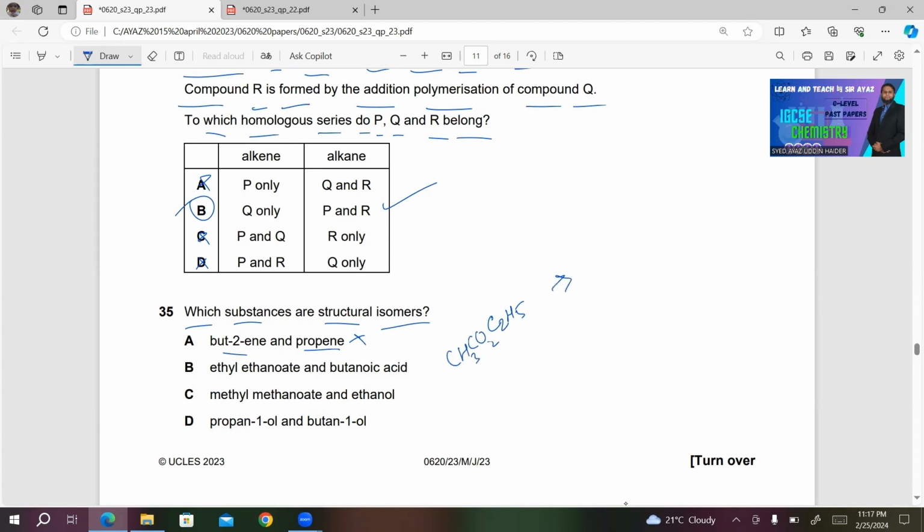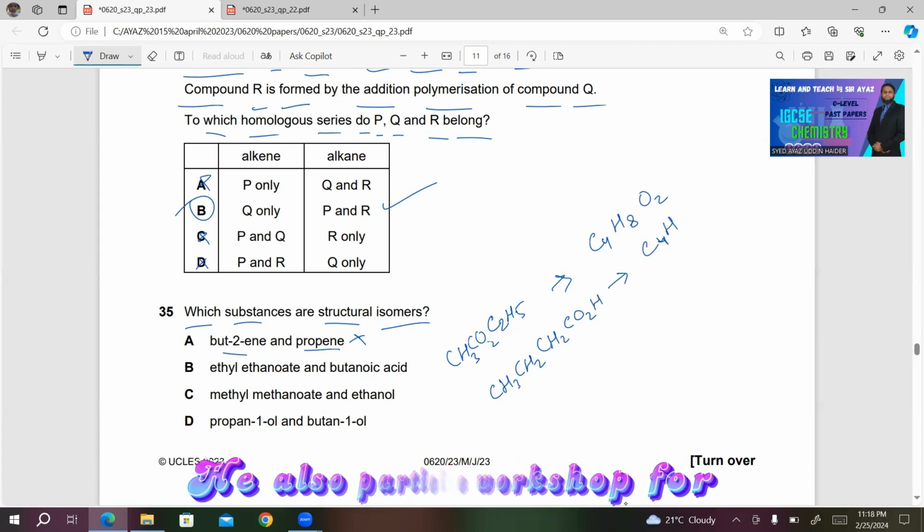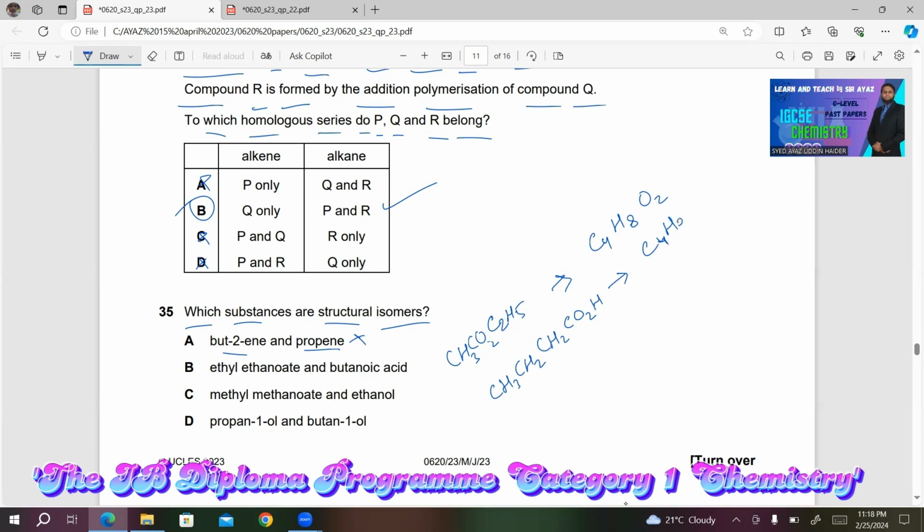In the molecular formula for this one, we have how many carbon? 4 carbon, C4H 5, 6, 7, 8, O2. Okay, what about butanoic acid? Butanoic acid is this: 1 CH3, 2 CH2, 3 CH2, and CO2H. The molecular formula will be C4H8O2.